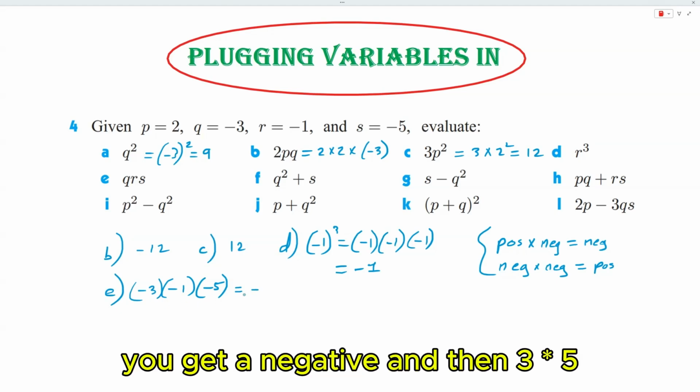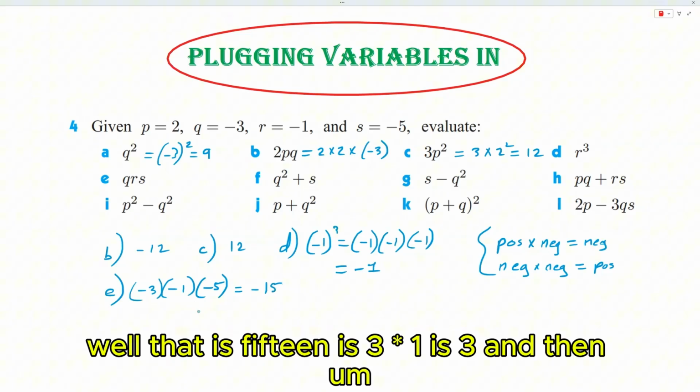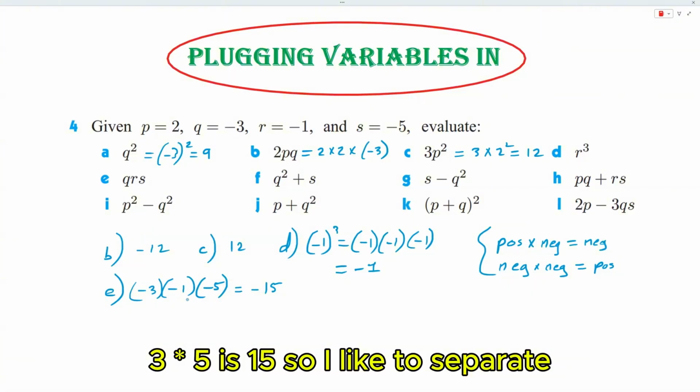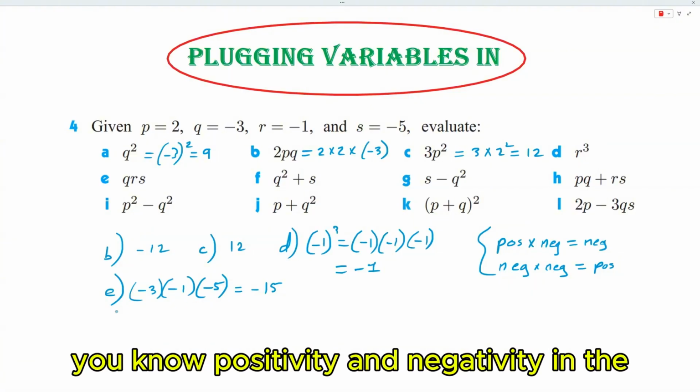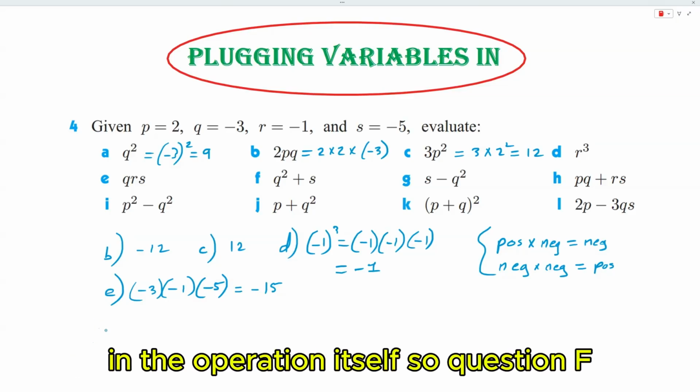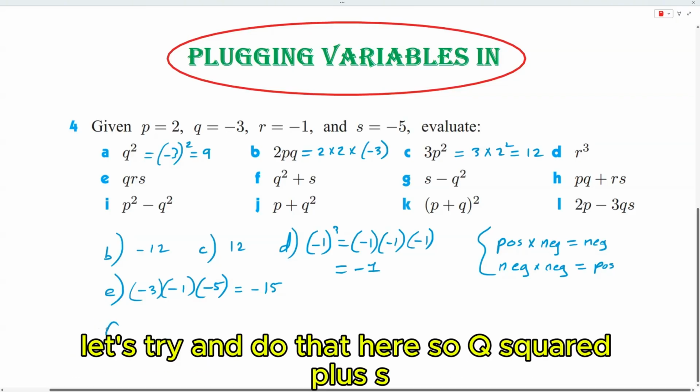negative. And then 3 times 5, well, that is 15. Because 3 times 1 is 3, and then 3 times 5 is 15. So I like to separate positivity and negativity in the operation itself. So question F, let's try and do that here.